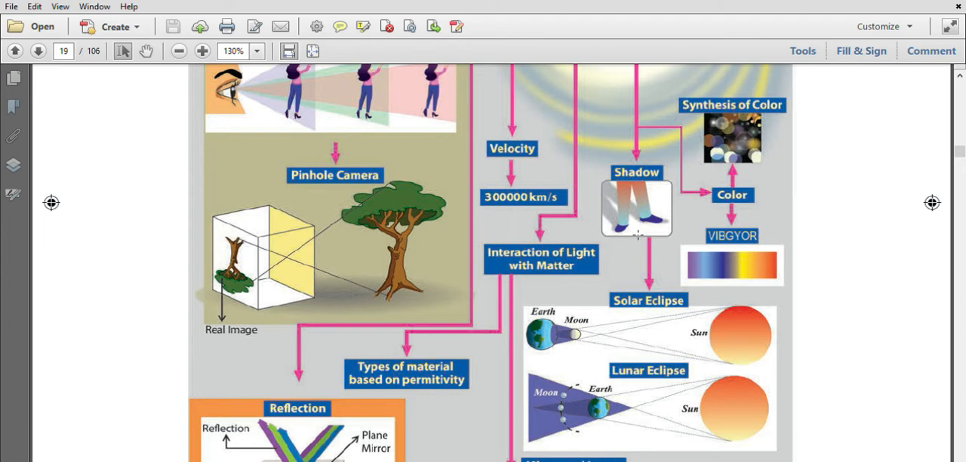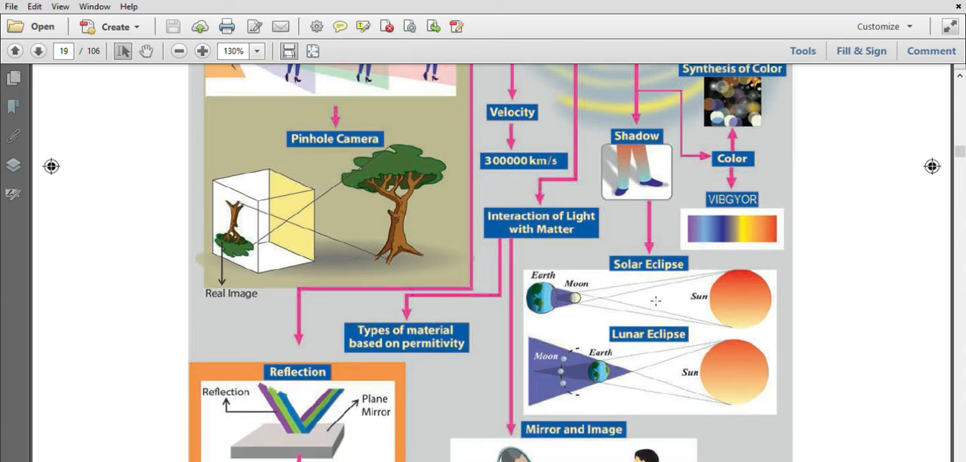Shadow. An opaque object forms a shadow. Shadows form solar eclipses and lunar eclipses. When the moon comes between the earth and the sun, it forms a solar eclipse. When the earth comes between the moon and the sun, it forms a lunar eclipse. In a solar eclipse, we cannot see the sun. In a lunar eclipse, we cannot see the moon.